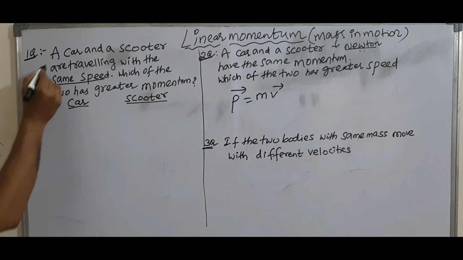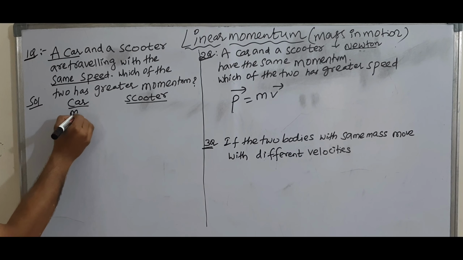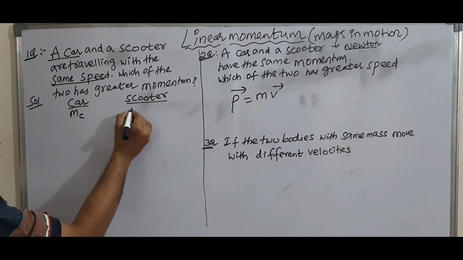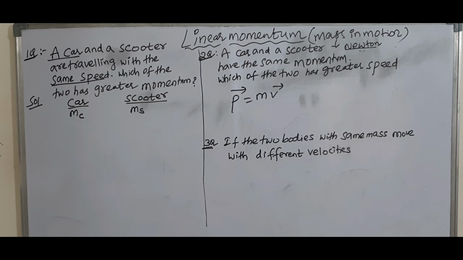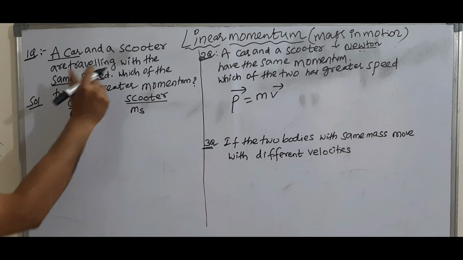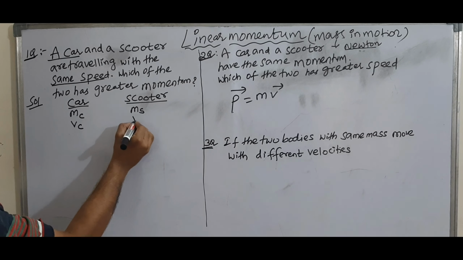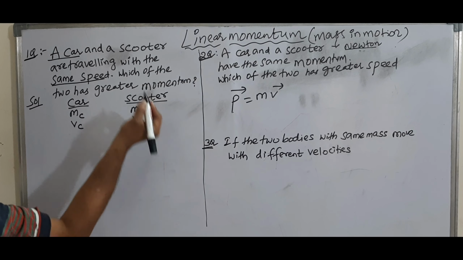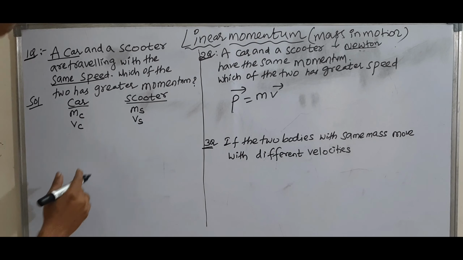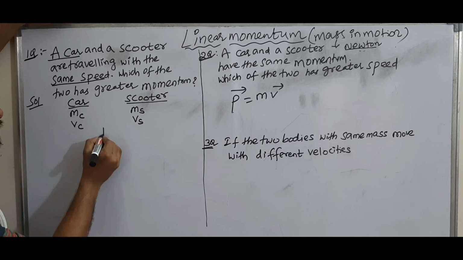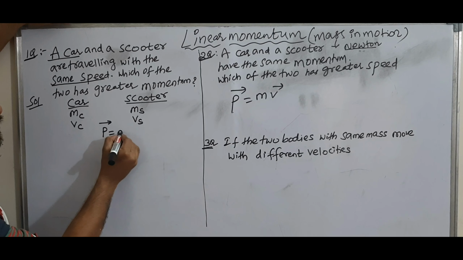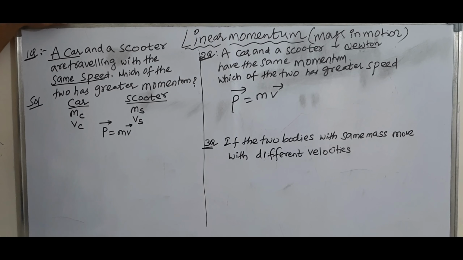Let the speed of car be Vc and the speed of scooter be Vs. Momentum P is equal to mass into velocity.